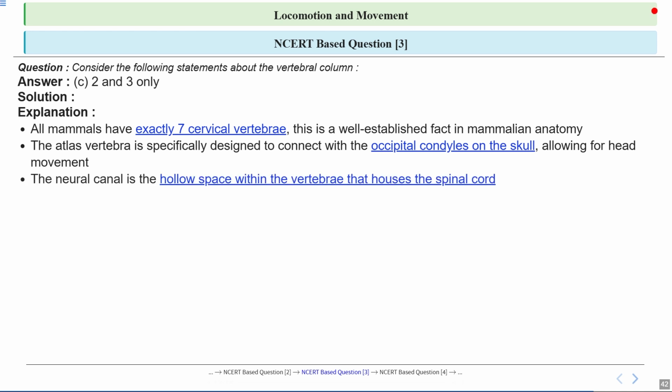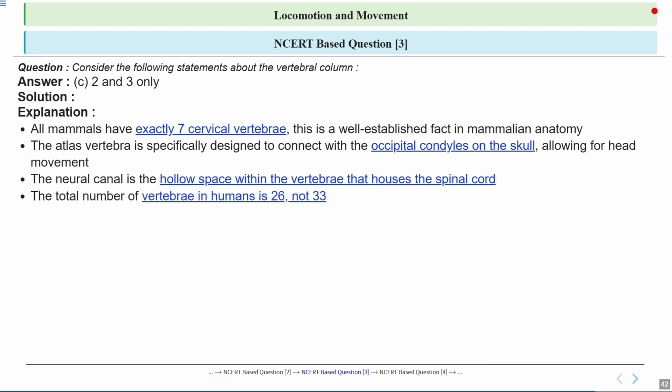Statement 3 is about the neural canal. So think of the neural canal as a tunnel running through each vertebra, forming a protective passageway for the spinal cord. This is like a highway for nerve signals traveling between the brain and the rest of the body. So statement 3 is also correct.